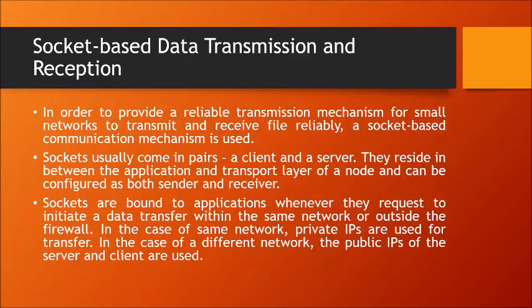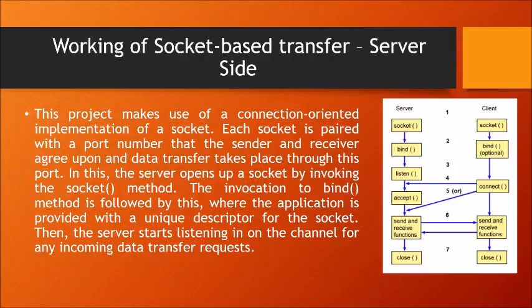Sockets are bound to applications whenever they request to initiate a data transfer within the same network or outside the firewall. In the case a same network is used, private IPs are used for the transfer. In the case of different networks, to overcome the firewall, public IPs of the server and client are used for the transfer. In this project, we are using private IPs because we are sending files across the same LAN.